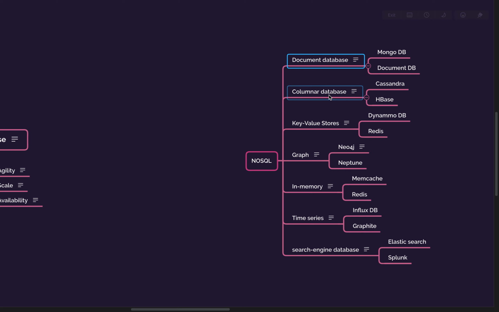Okay, and then we can talk about the columnar database. It is a very simple database. The only difference here is that it is also named as an analytical database, where the data is stored in the format of columns. One of the biggest examples: we were using a columnar database for Opera Mini. We had this Cassandra database where we were storing user behavior.